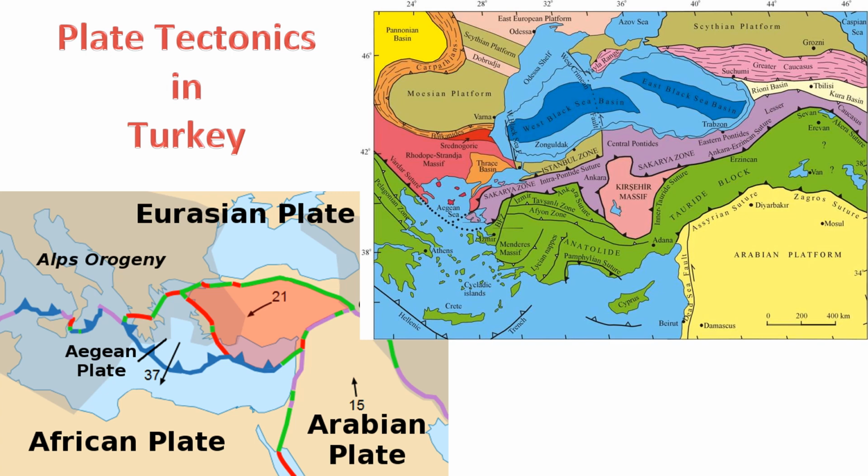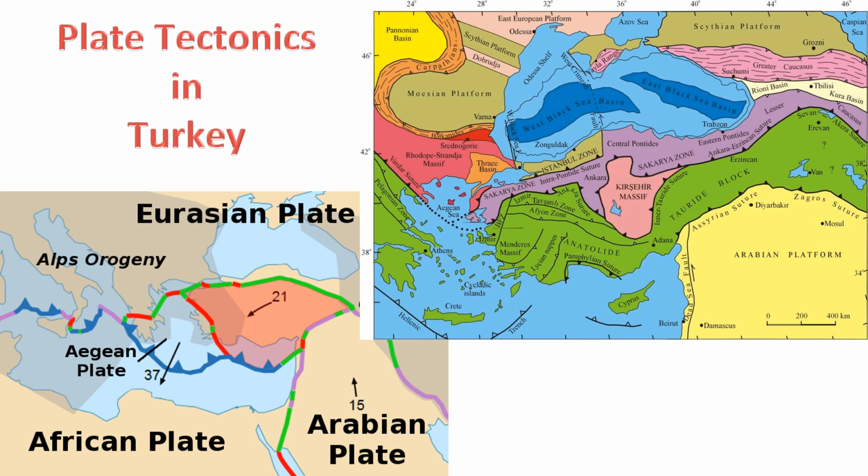This extension is associated with the westward motion of the Anatolian Plate and the northward subduction of the African Plate beneath the Eurasian Plate. 4. Hellenic Subduction Zone. South of Turkey, the African Plate is subducting beneath the Eurasian Plate along the Hellenic Subduction Zone. This subduction is associated with seismic and volcanic activity in the eastern Mediterranean.